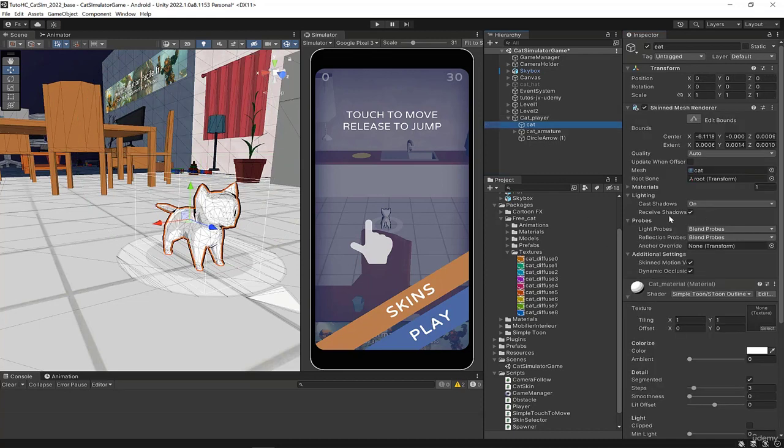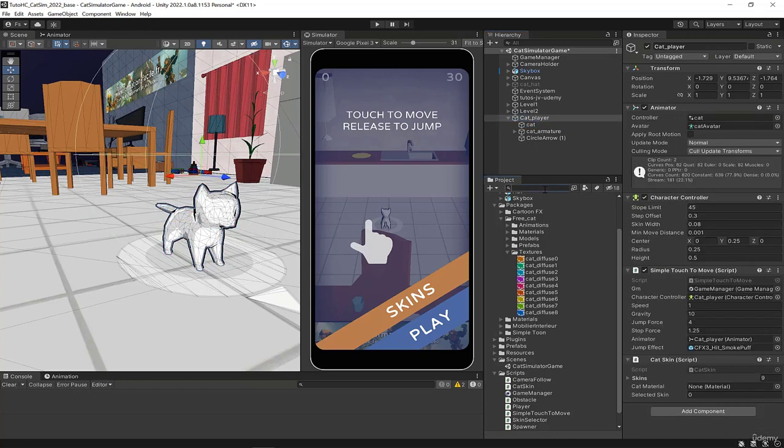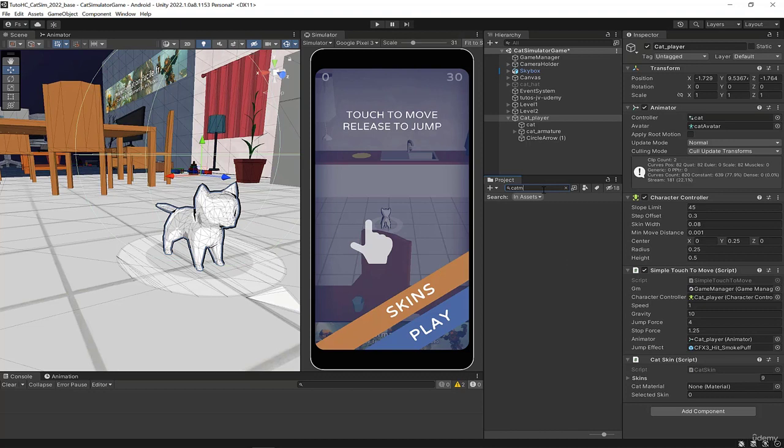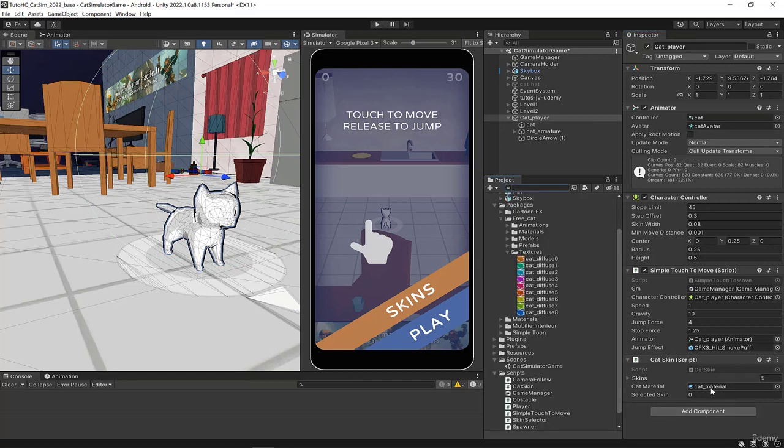Oh, no, he doesn't want to be dragged. No worries, I go directly to it. Here I go directly to cat material, which is the material applied to the cat. I drag it here, so I have access to the material automatically.